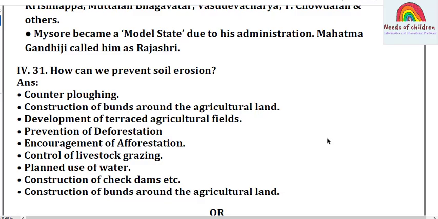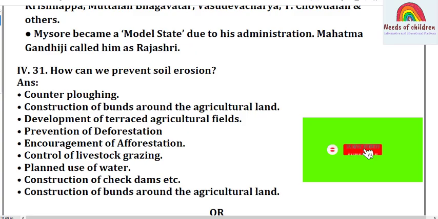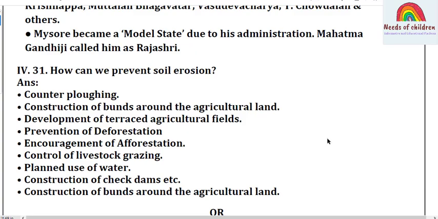How can we prevent soil erosion? Students, this is the question. It is from geography, India soil. Prevention of soil erosion: contour ploughing, construction of bunds around the agricultural land, development of terraced agricultural fields, prevention of deforestation, encouragement of afforestation, control of livestock grazing, planned use of water, construction of check dams, etc.